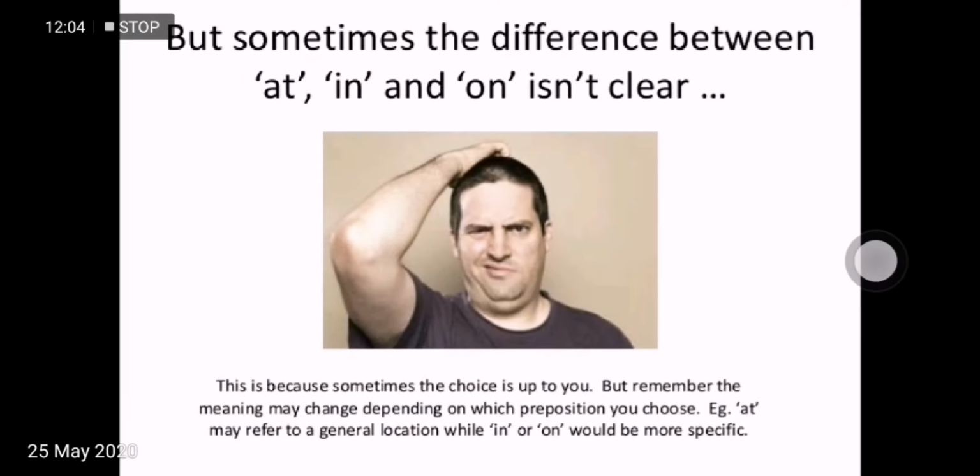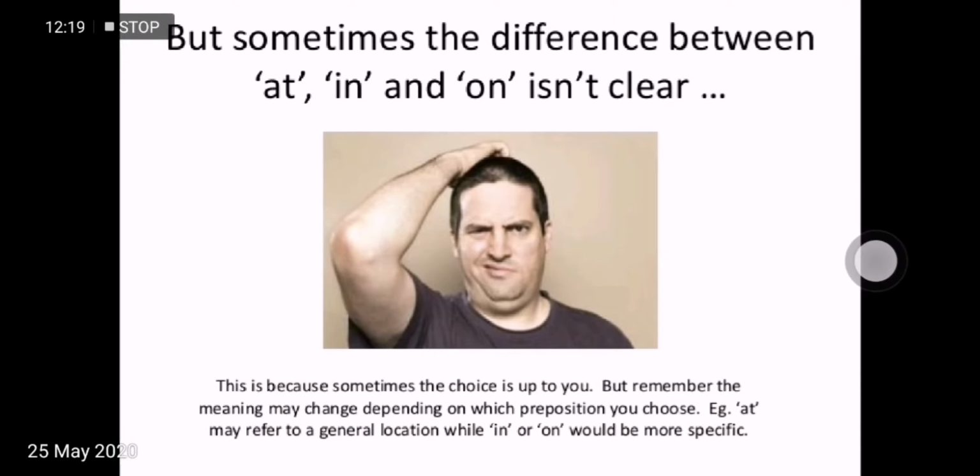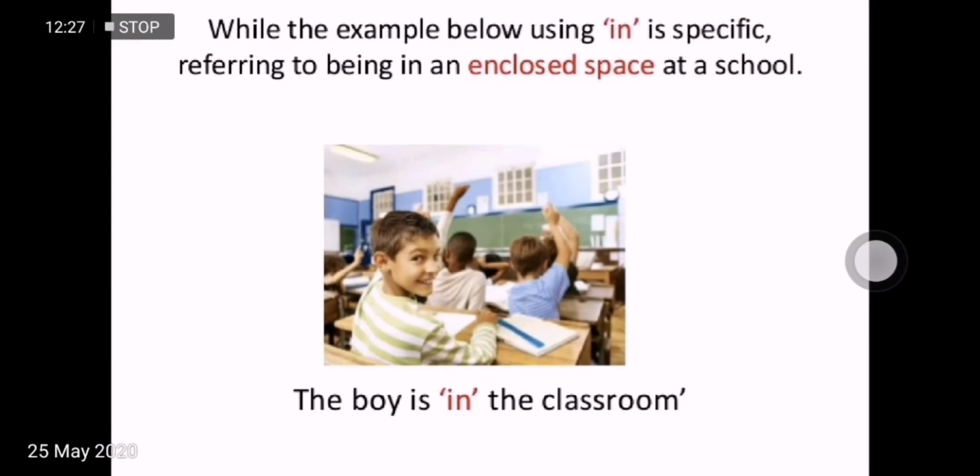But sometimes the difference between at, in, and on isn't clear. This is because sometimes the choice is up to you, but remember, the meaning may change depending on which preposition you choose. For example, at may refer to a general location, while in or the preposition on would be more specific. So at may refer to general location here in such cases, in and on for more specific.